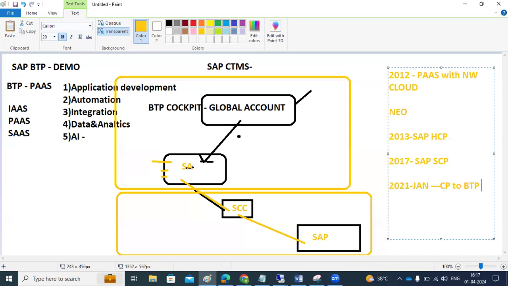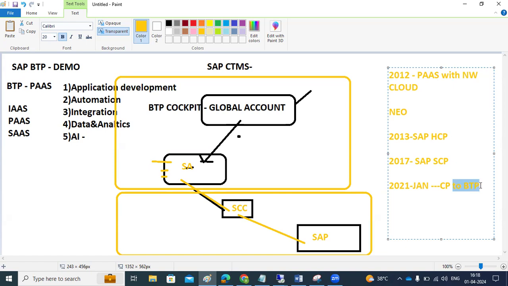So in the market, for better naming convention purposes, they introduced the BTP word in 2021. But it's not a new word here. In 2012 itself, SAP entered into the PaaS market, and from 2012 to 2021, the last name they rebranded to is the BTP naming convention here, right?